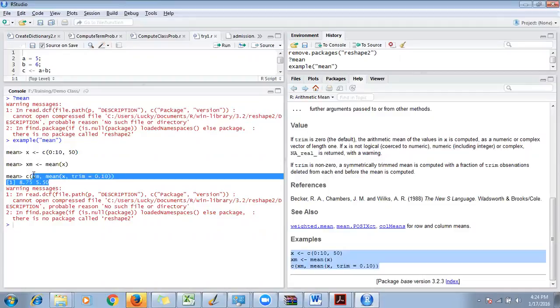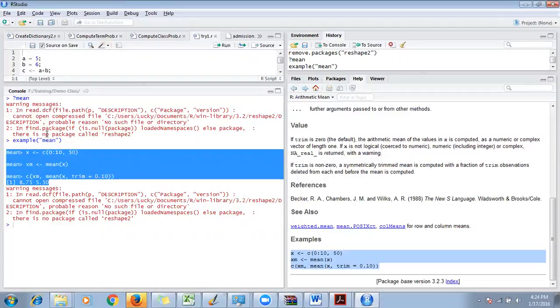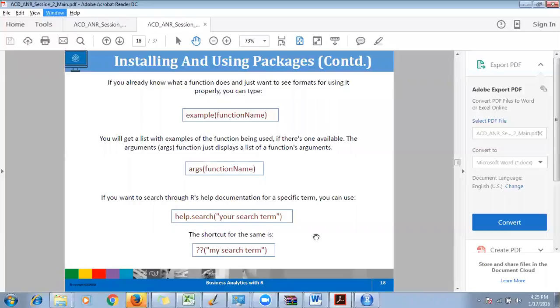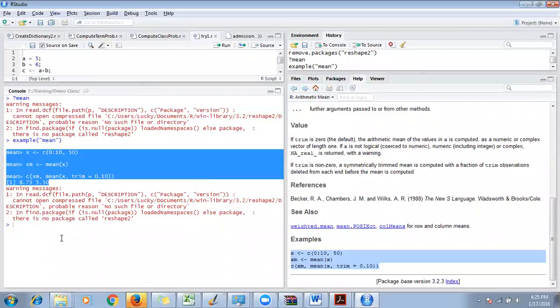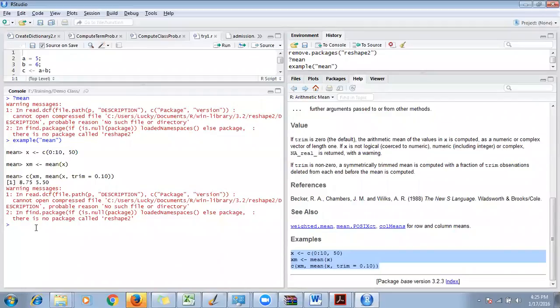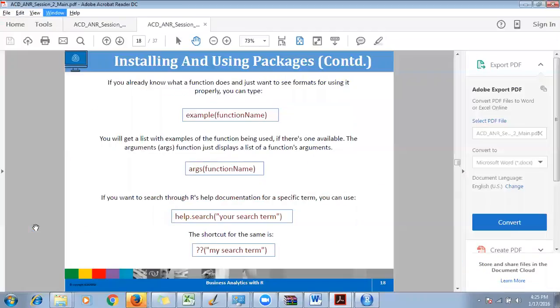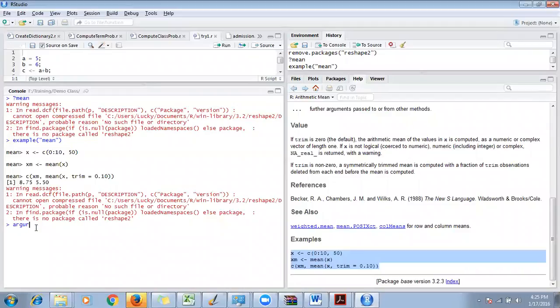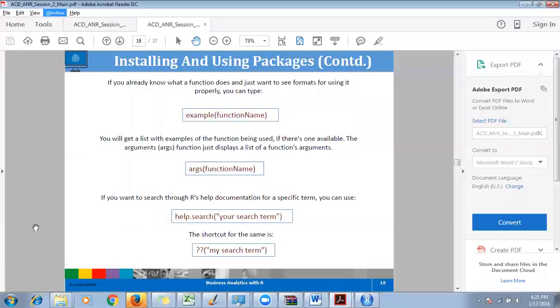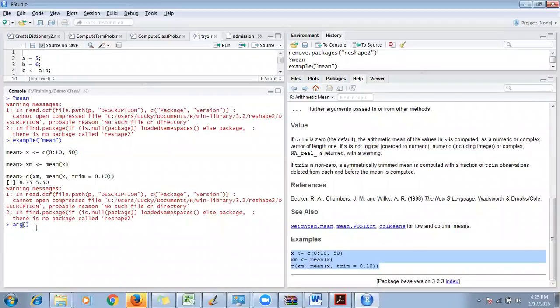So if you only want to look at a few examples of a particular function, go ahead and type example and the function name. It will show you only the examples. Okay. If you want to see what arguments are being passed, you can also do that. Let's say args, args of mean. So I wanted to see what are the arguments, what are the parameters I should pass in the mean function. So you just type mean.